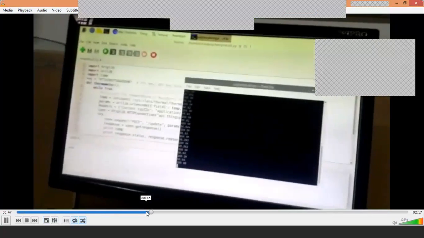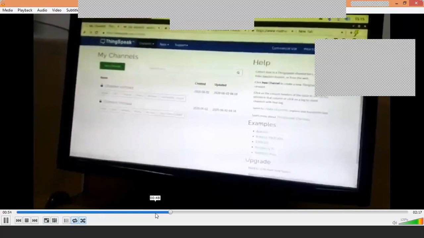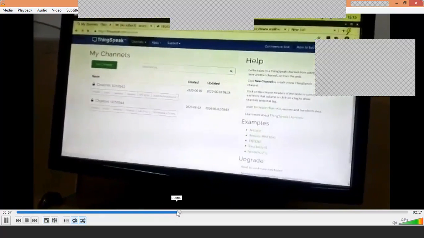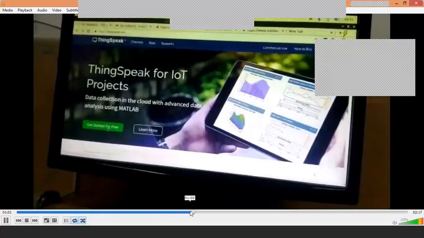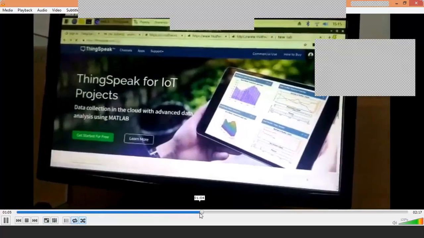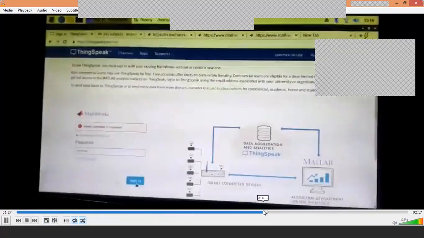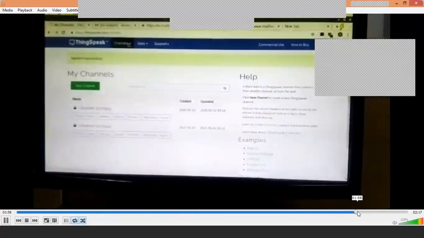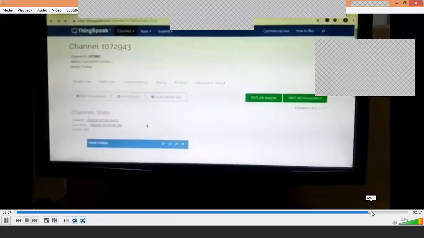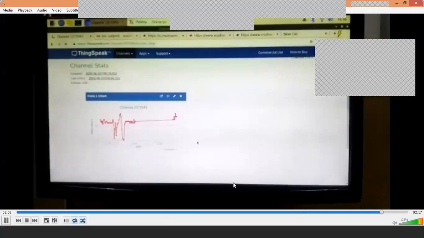See here, it is displaying on the screen, you see the temperature and the humidity. You get the fix the channel. You see, so this is how your temperature and humidity will be printed on your ThingSpeak Cloud.